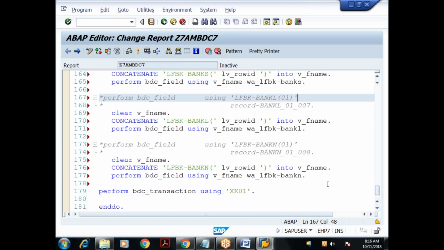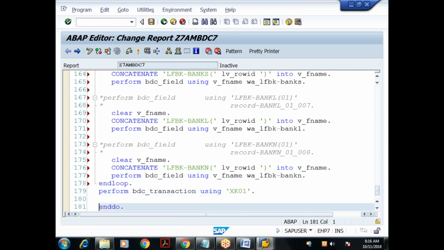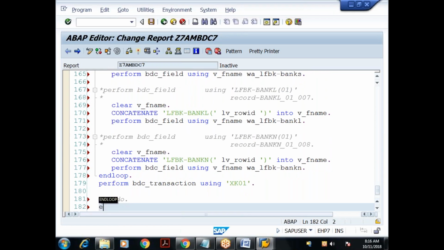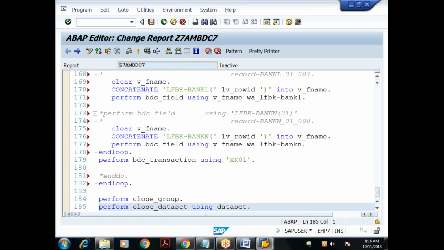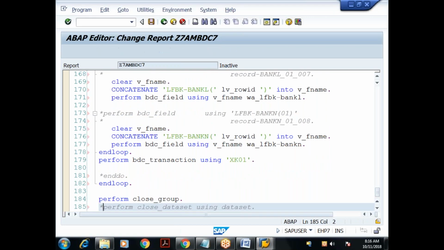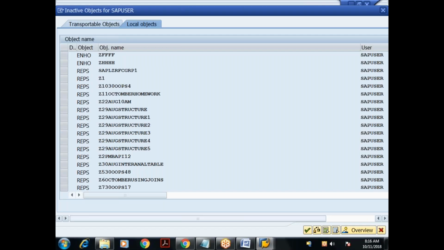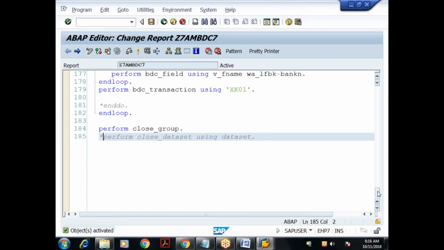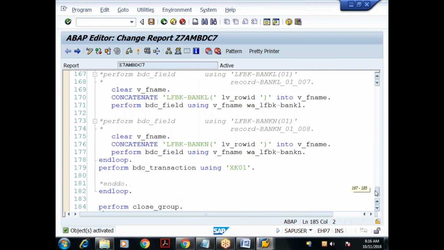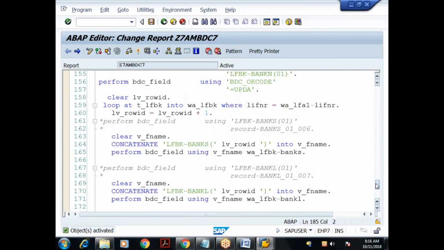That's all. Then end loop, over end loop, and then we are calling this transaction. Instead of just one end loop, we have to close the main loop also. So end loop. Close group is required, close data sheet is not required. Let me save it and check for syntax errors. Done. So the main logic is here only. The table control field names are dynamic. They always depend on the corresponding row ID.